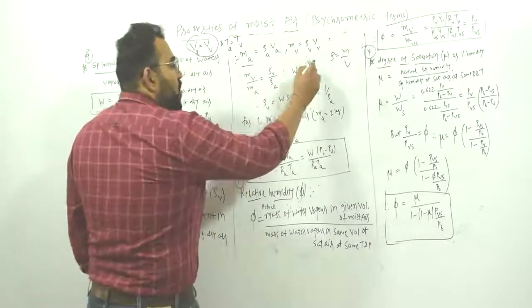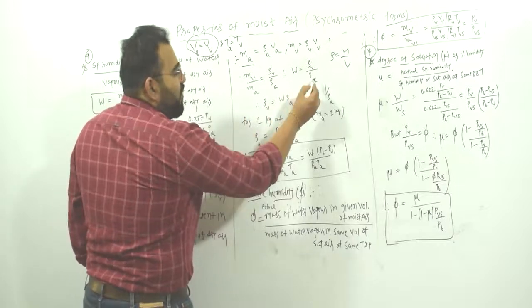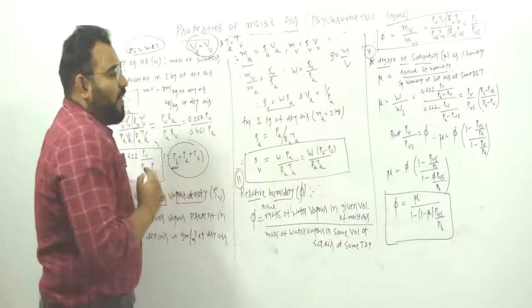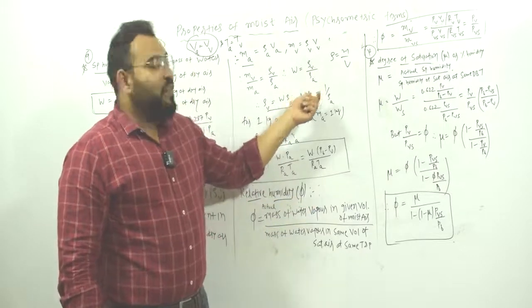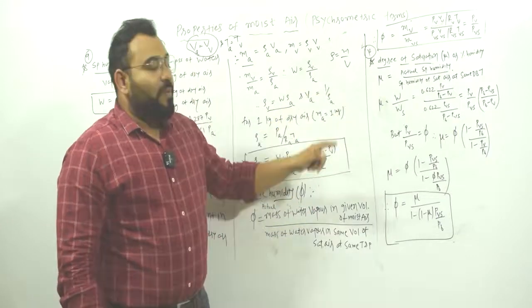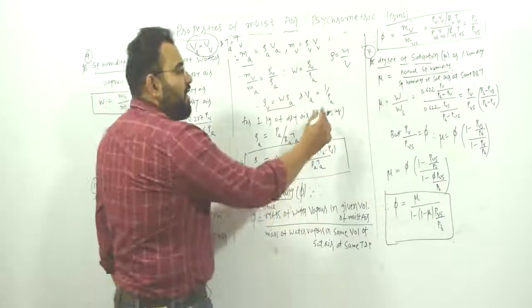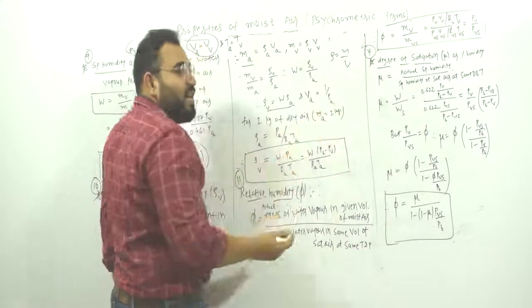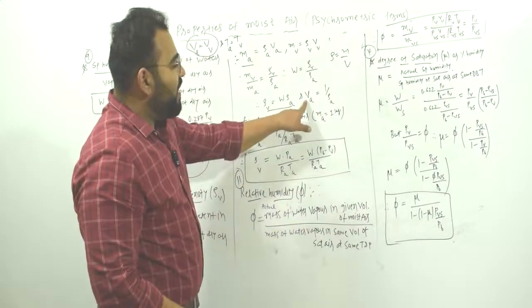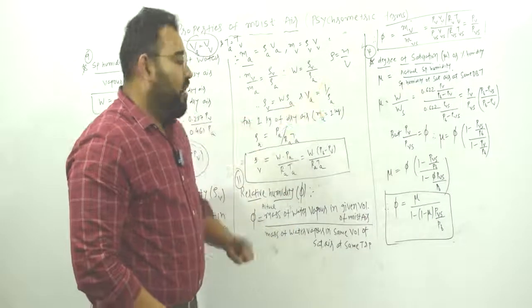Now I will make rho V the subject. So can I write rho V equal to W into rho A? Also remember this, VA means specific volume of dry air, is equal to 1 upon rho A, because rho equals mass upon volume, so this will be volume upon mass. That is the definition of specific volume. So we can write VA is equal to 1 upon rho A.